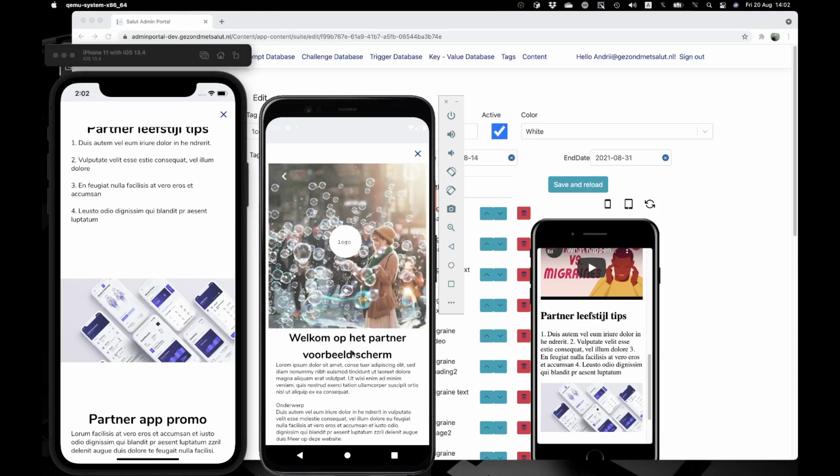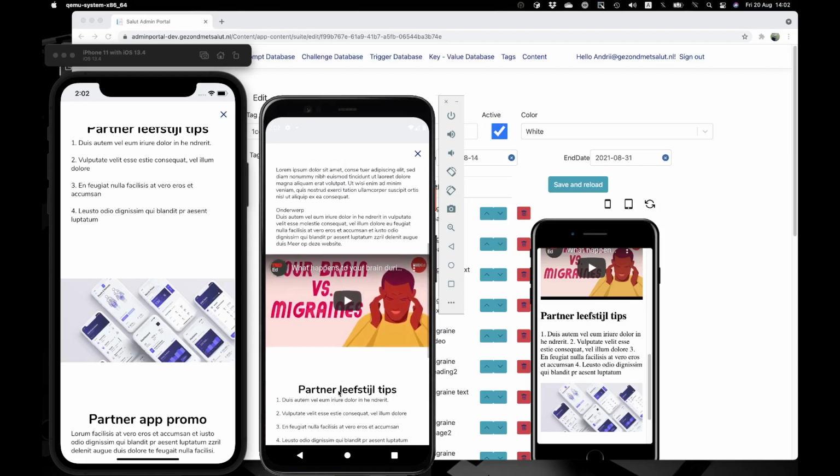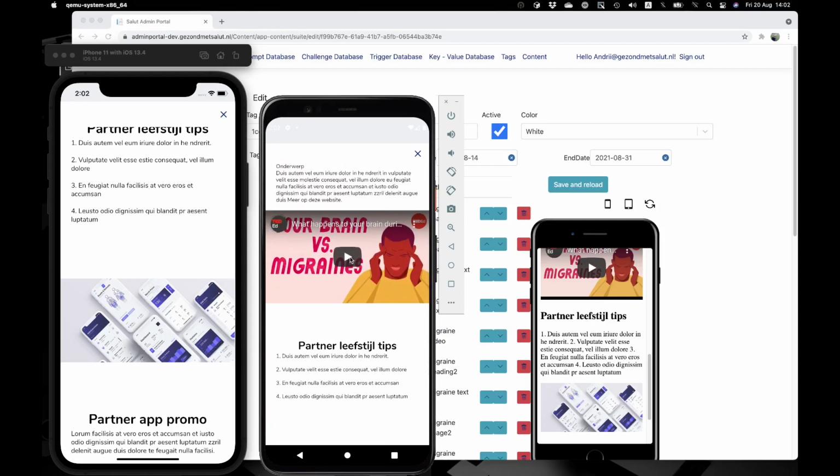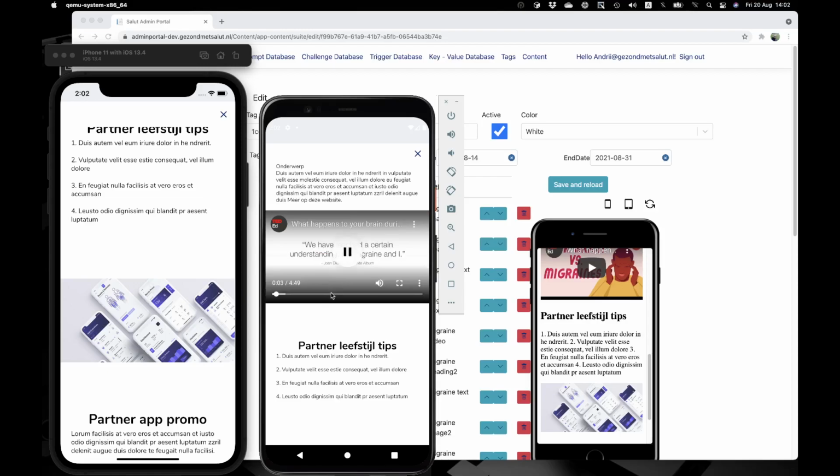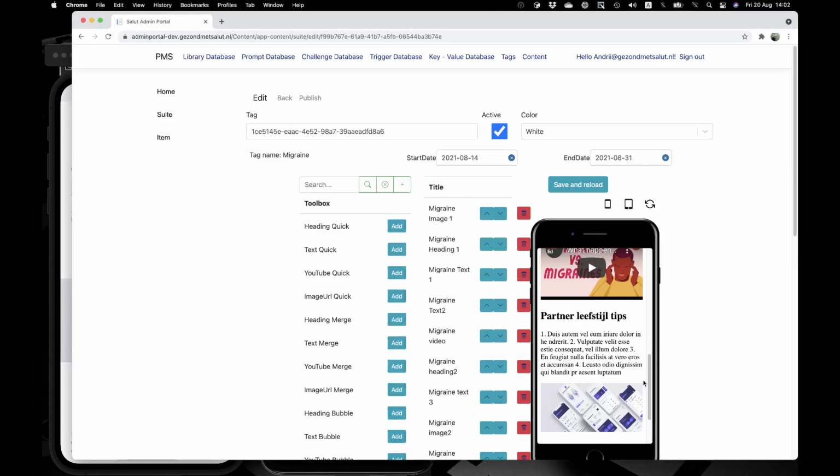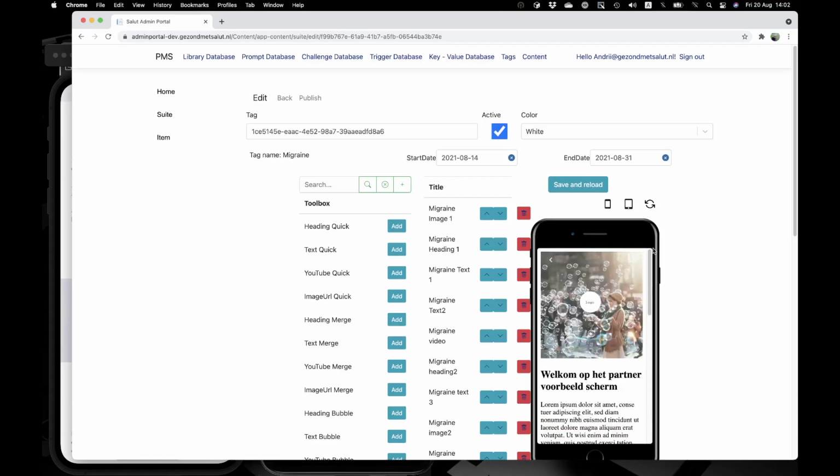Let's try the same for Android. We have the same. We can even play a YouTube video on the Android emulator. Awesome. Let's try to mess with this content. Let's say, for example, I don't know, let's add an image.